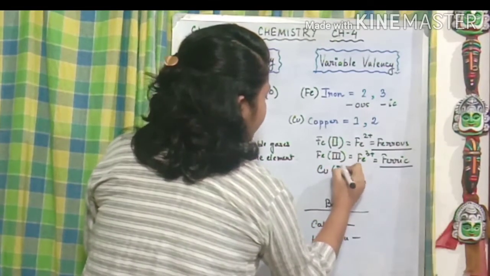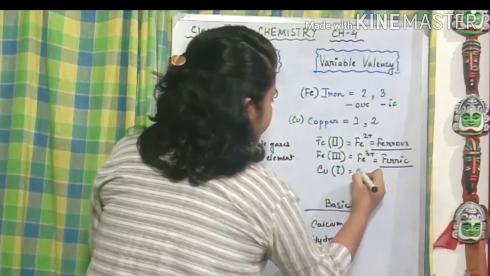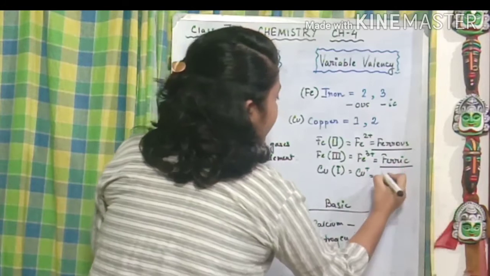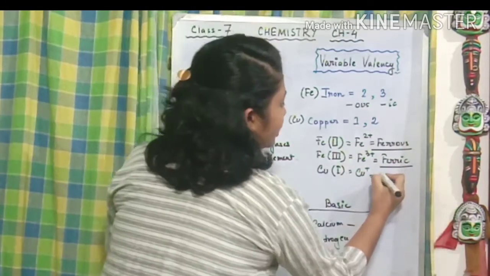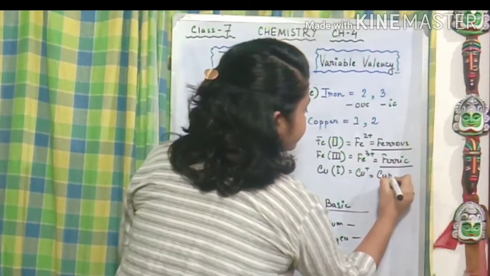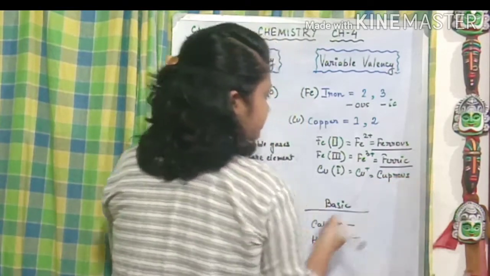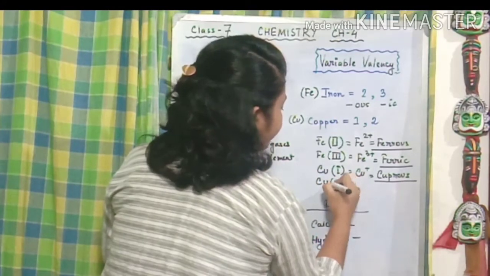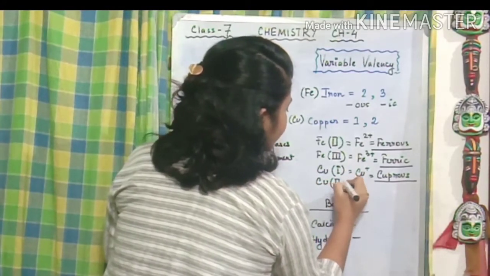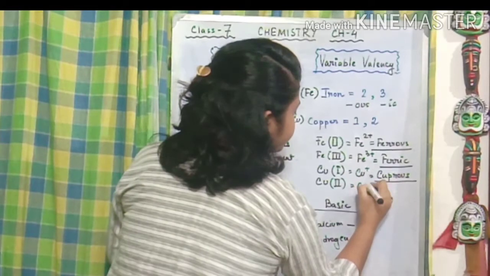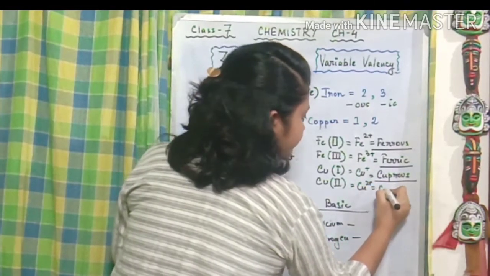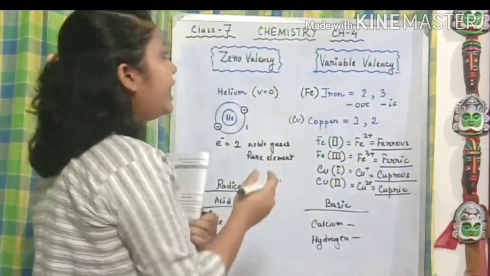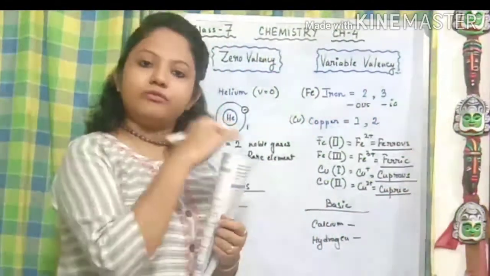Copper 1, or Cu+, after the Latin name, will be cuprous. And the second one, the bigger one with valency 2, will be cupric. This is the way we name a variable valency.